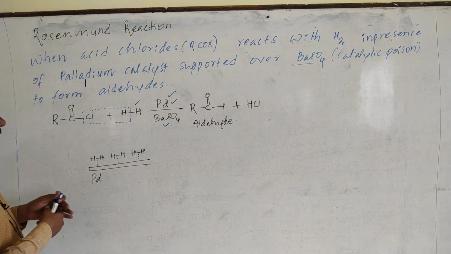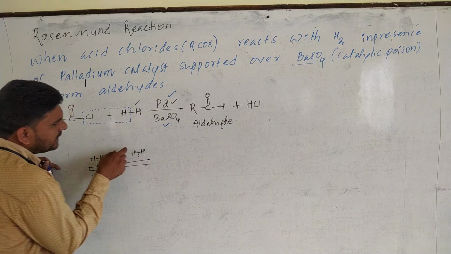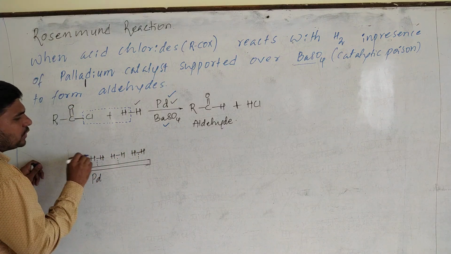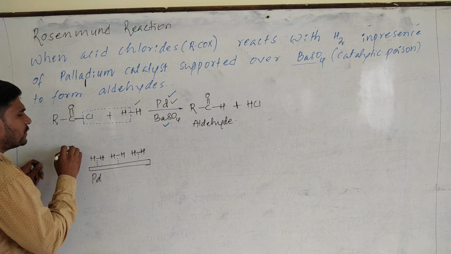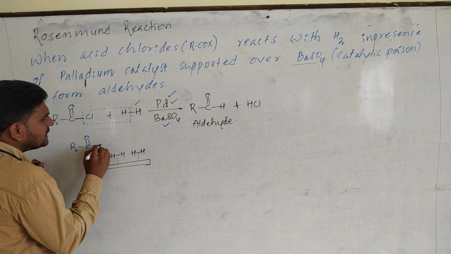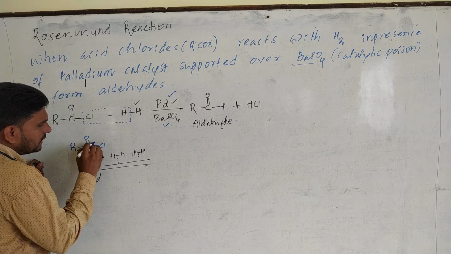Now over here, when hydrogen gets adsorbed, the reaction between this acid chloride and hydrogen becomes very easy, so that collision takes place. Now this RC double bond OCl comes in contact with hydrogen.